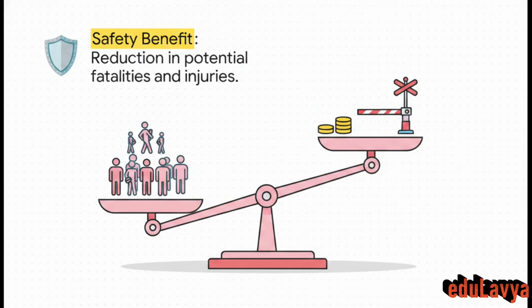And this creates the core tension of any cost-benefit analysis. We are constantly weighing the safety benefit, which is the hard mathematical reduction in potential fatalities and injuries, against the financial cost of actually building those engineering controls. To legally demonstrate that a system is safe under ALARP, we have to definitively prove this mathematical balance.